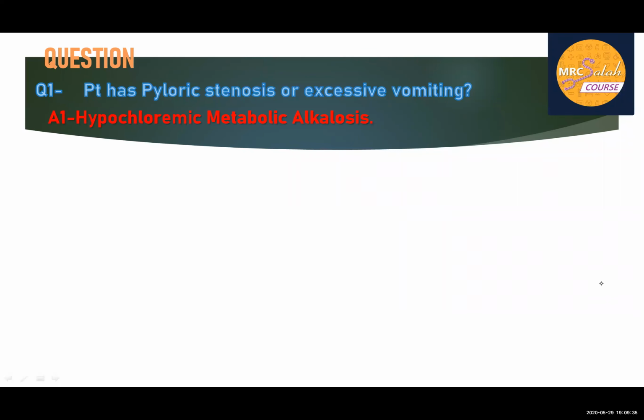Hypokalemic, number one, because of loss of electrolytes with vomiting. So the patient will lose. What else? A patient with vomiting, this will activate the renin, angiotensin, and aldosterone system.